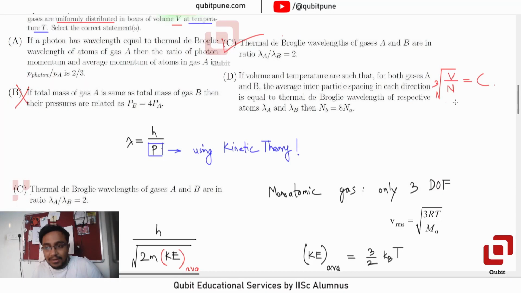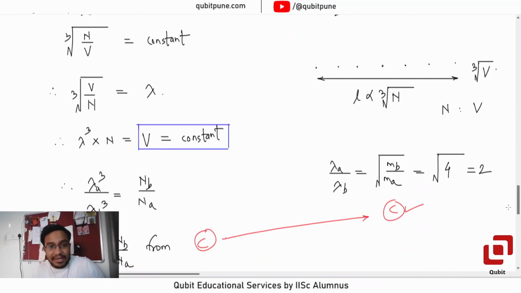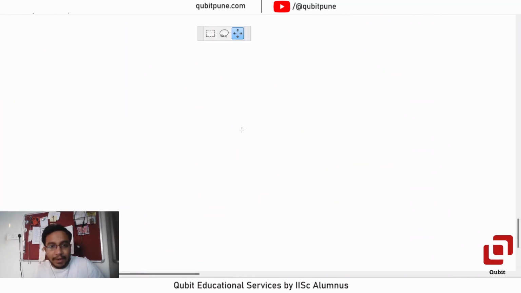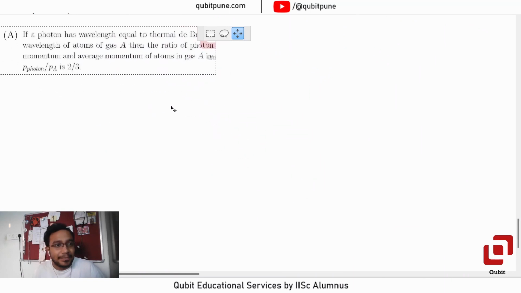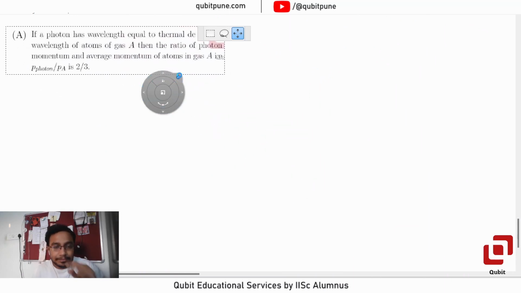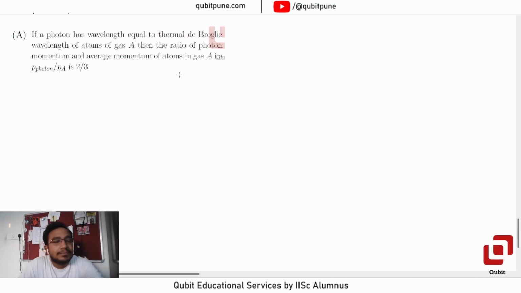And see if we can decide whether it is right or wrong. Of course, we have to decide that. There's no other way out. Okay, option A. If a photon has wavelength equal to thermal de Broglie wavelength of atoms of gas A, then the ratio of photon momentum and average momentum of atoms in gas A, that is P photon by PA, is 2 by 3.